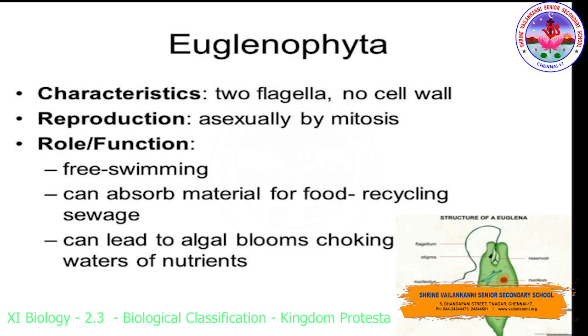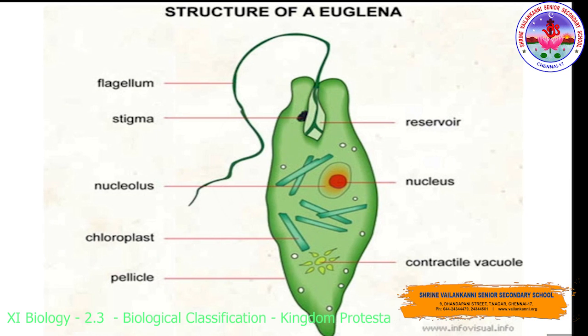Euglenoids, an example will be Euglena. It has two flagella and no cell wall. Reproduction is asexual by mitosis. The role and function of Euglenoids: it is free swimming, can absorb material for food, recycling sewage, and can lead to algal blooms, choking waters of nutrients. Here you can see the structure of Euglena, where you can see the flagellum.